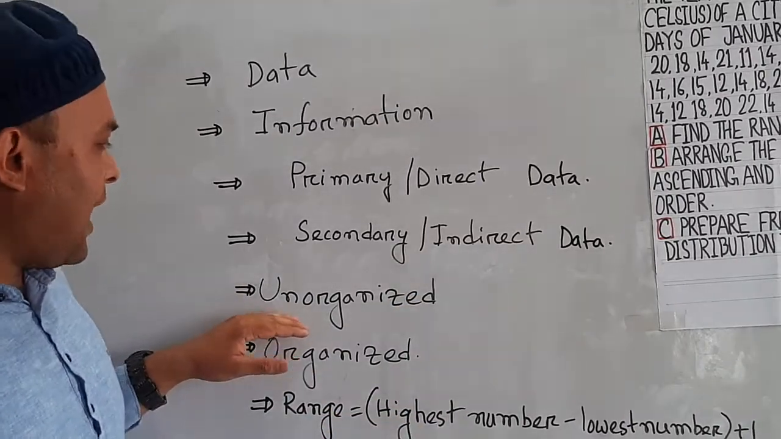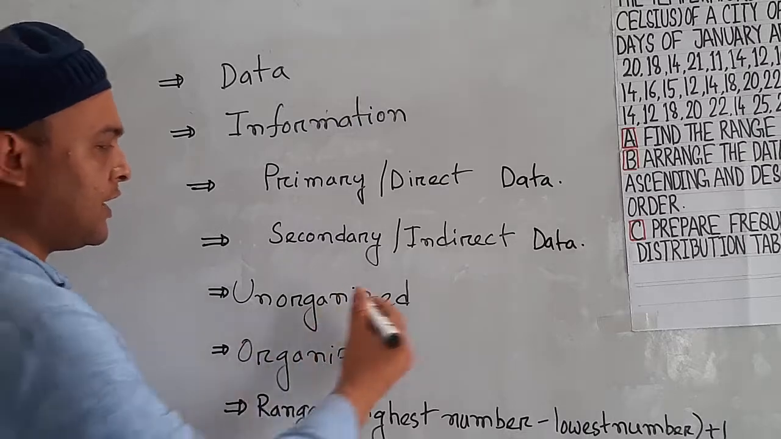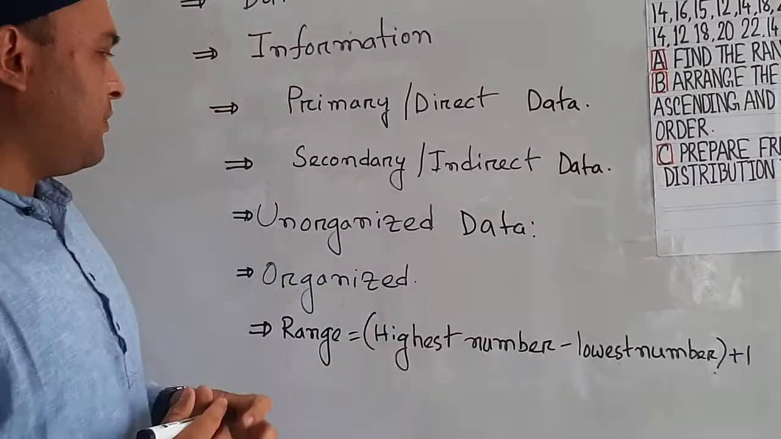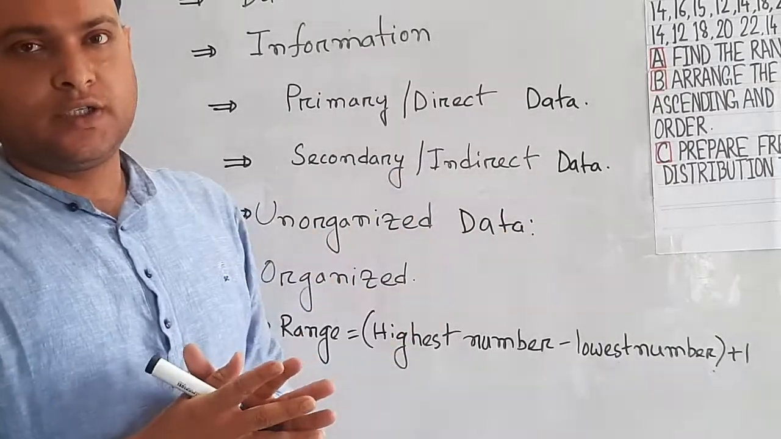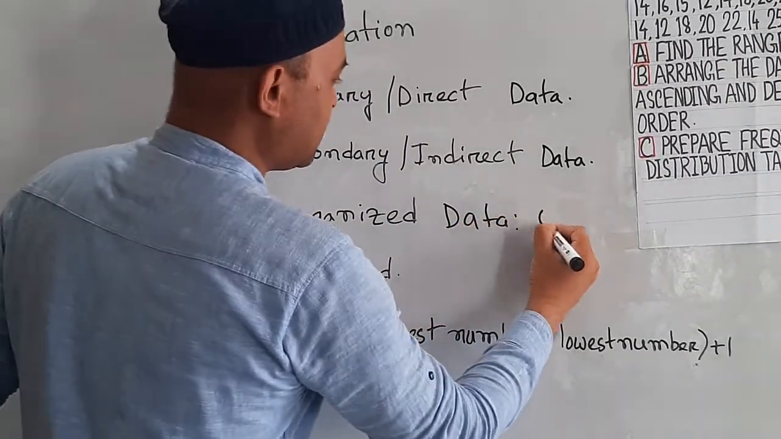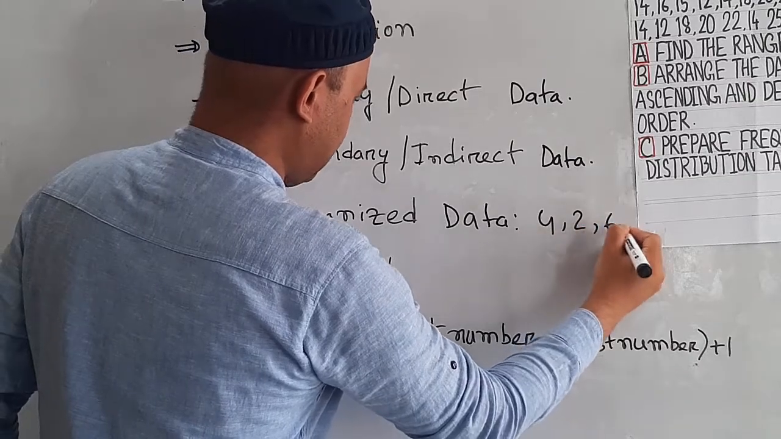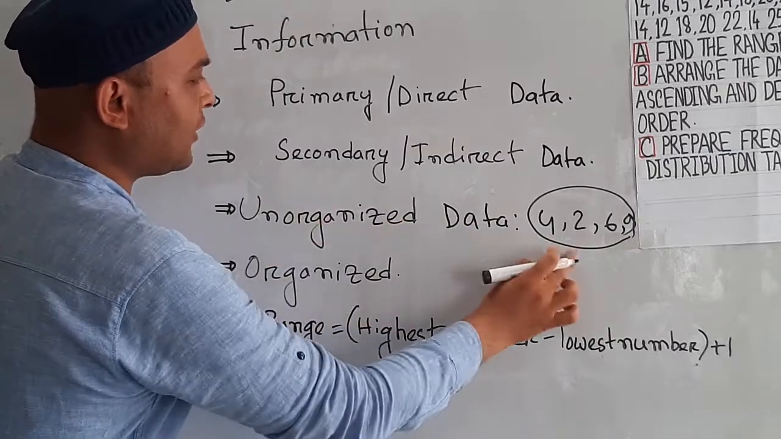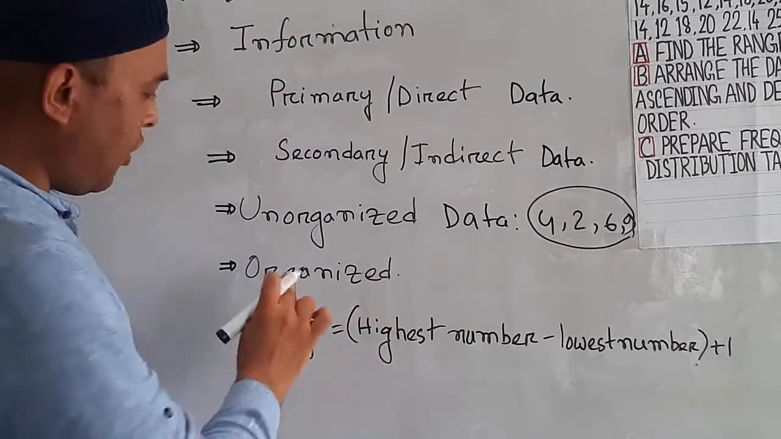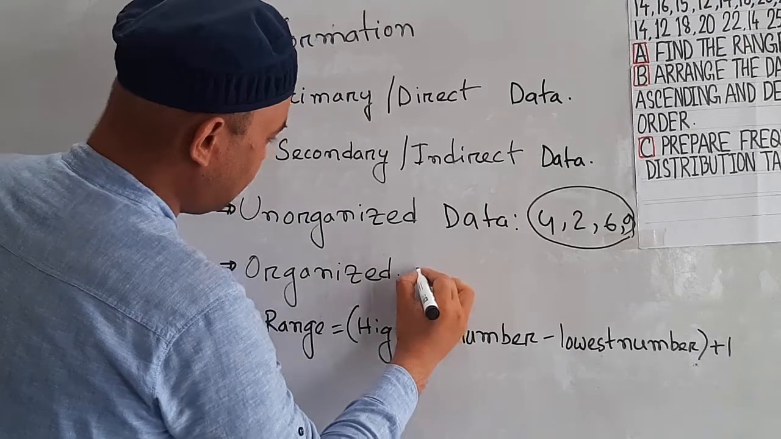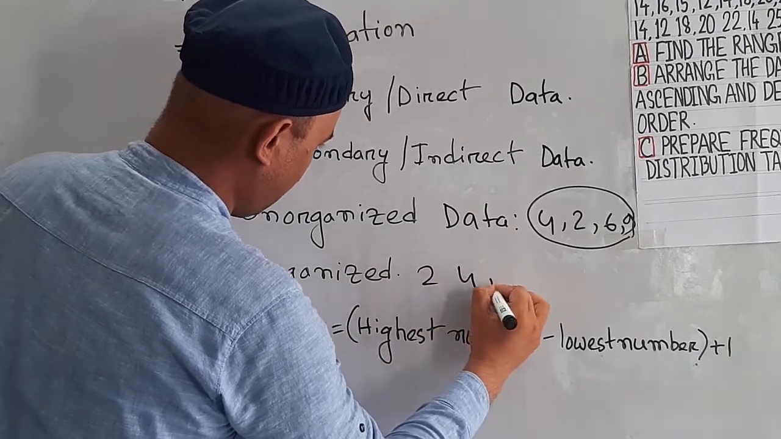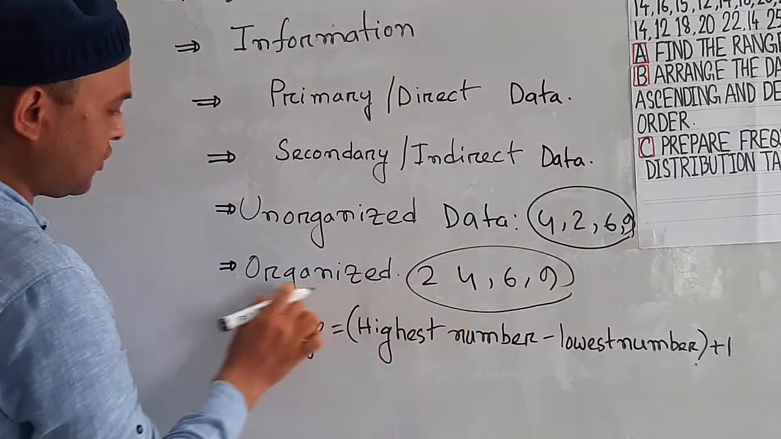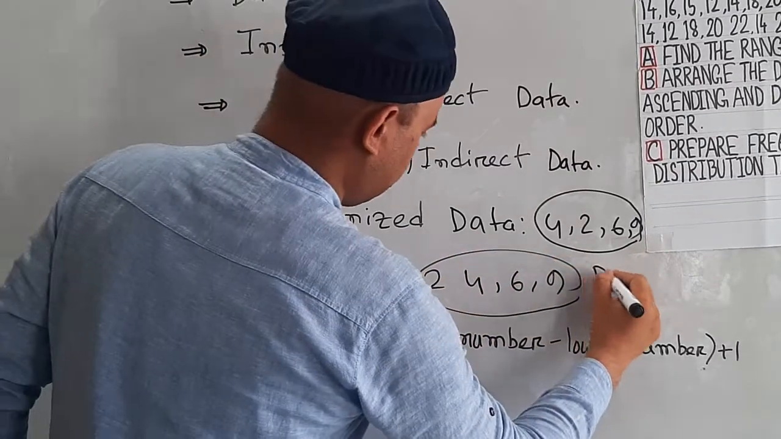Now, unorganized data. Unorganized data means data which is disordered. That means if I write 4, 2, 6, 9, this is a disordered way, so this is unorganized data. Organized data: if I write 2, 4, 6 and 9, this is an ordered way, so it is called organized data.